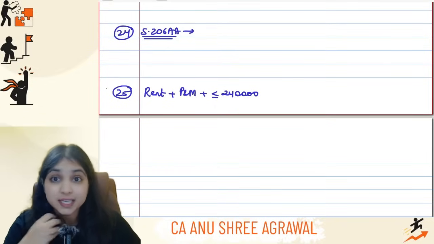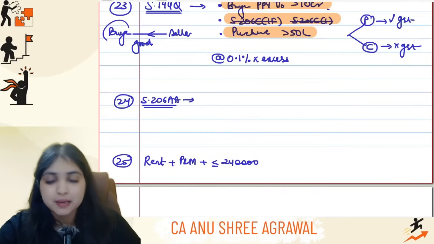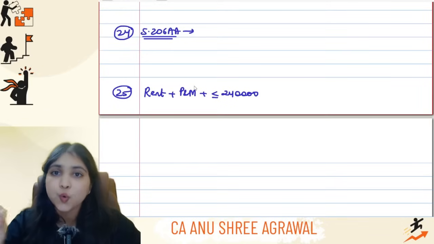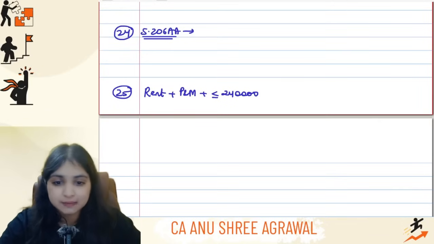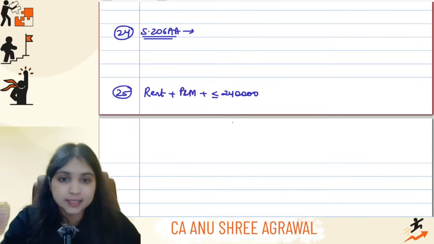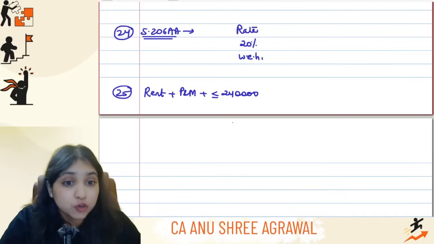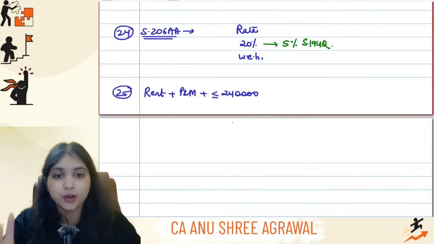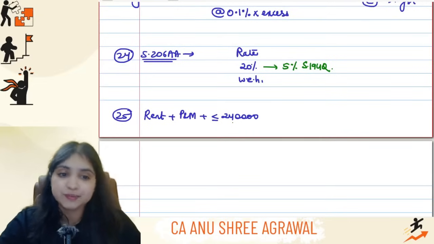Then when does 206AA apply? 206AA will apply if the deductee is neither giving PAN nor giving Aadhaar. For example, in 194Q, the buyer is the deductor, guys. So the seller, the deductee, if he is neither giving PAN nor giving Aadhaar, then 206AA will apply. Under 206AA, the TDS rate will increase. The TDS rate will be the applicable rate or 20%, whichever is higher. However, if it is section 194Q, then instead of 20%, you will take 5%. So rate or 20%, whichever is higher. But if it is 194Q, then rate or 5%, whichever is higher.